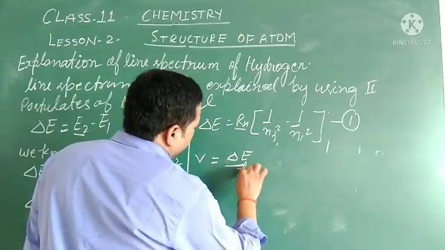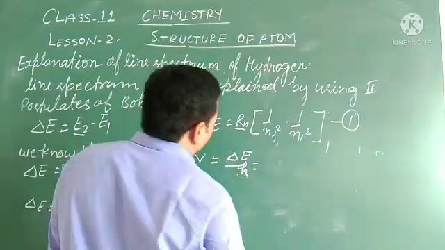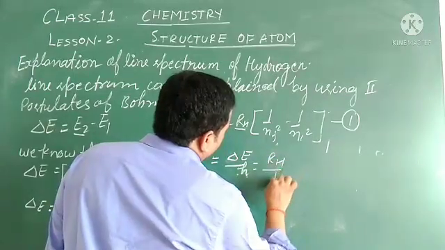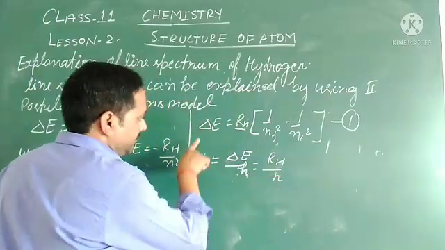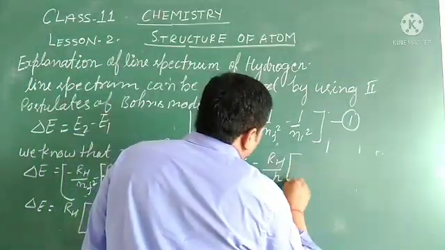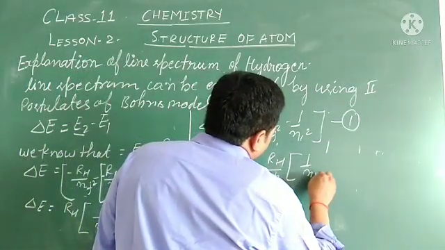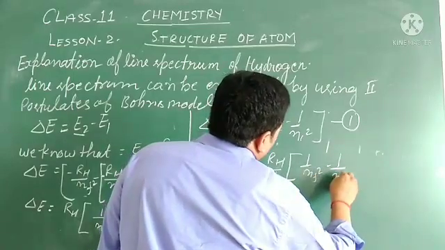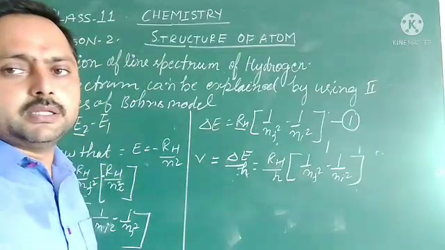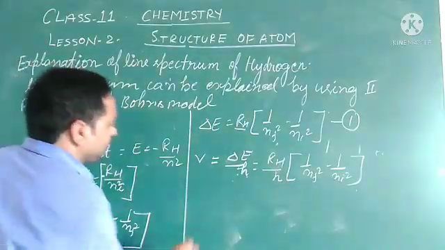In place of delta E, what can we write? Nu equals delta E upon h, which equals R_H upon h, here I will put delta, into 1 upon nf square minus 1 upon ni square. This we can write here.